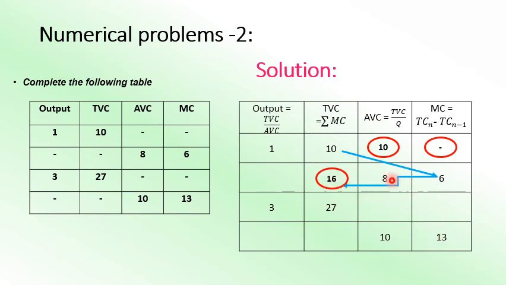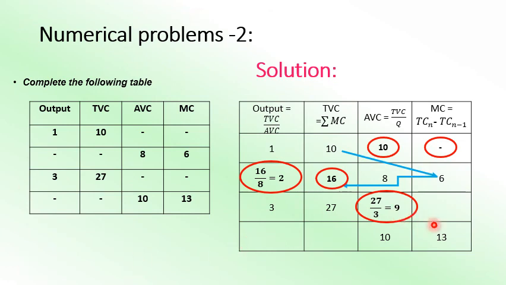So 16 divided by AVC, the formula output is equal to TVC divided by AVC. Formula, if you remember, AVC is equal to TVC by Q. So if you just change the positions, you will get output is equal to TVC by AVC. So you will get the second unit, 2 units. Now over here third stage, AVC is not there, whereas TVC is given. So AVC is equal to TVC by Q. 27 divided by 3 is equal to 9. So we'll get 9 over here.